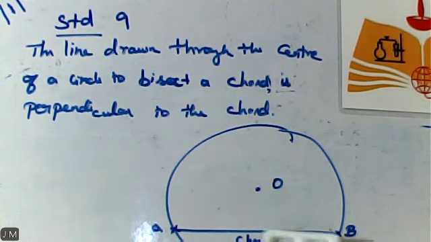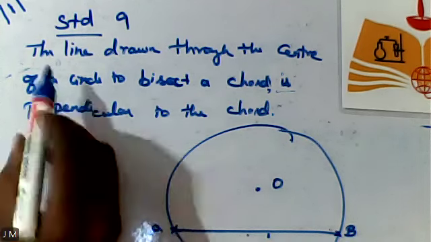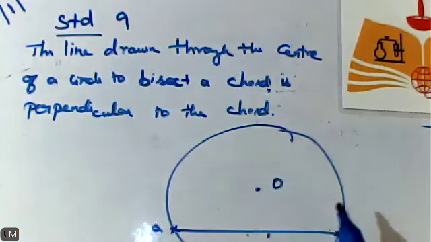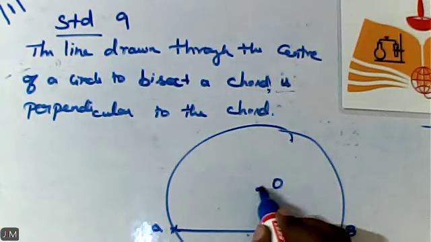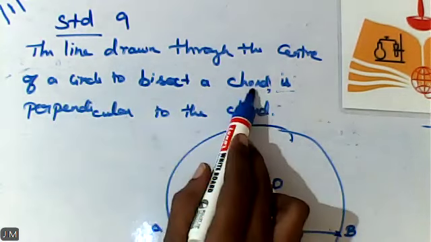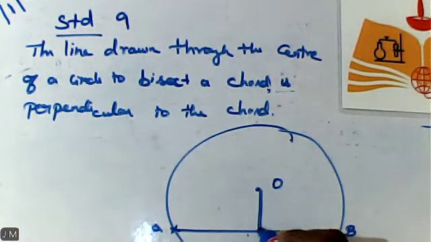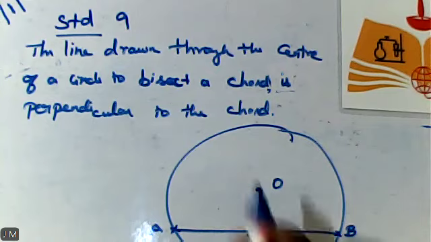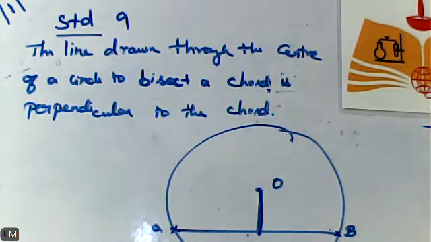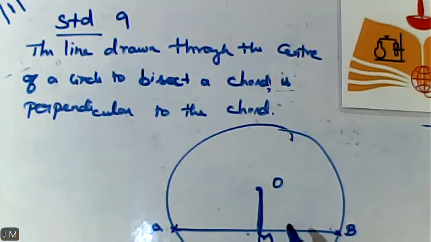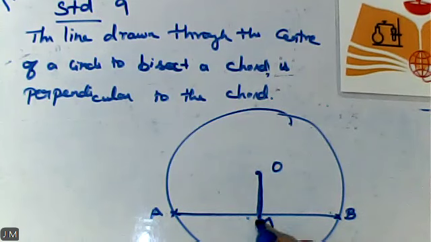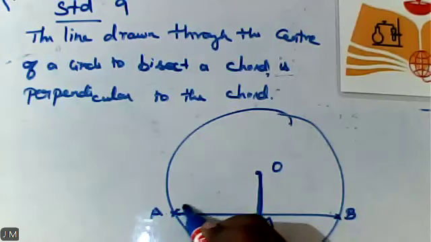Okay, ma'am? So what is given? They are asking us to draw a line through the center. So a line drawn through the center of a circle bisects the chord. So what is the meaning of bisect? It divides into two equal halves. So as per the given data, M will act as the midpoint of the chord. Okay, ma'am? Next. What is OA?